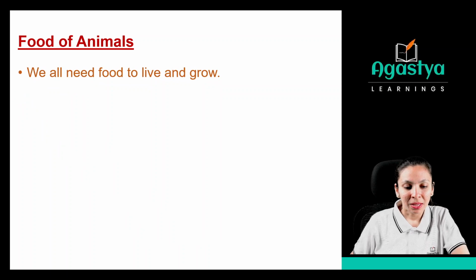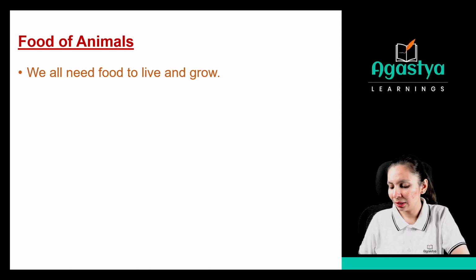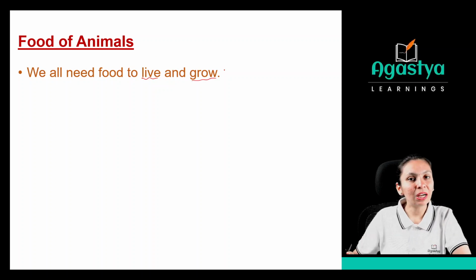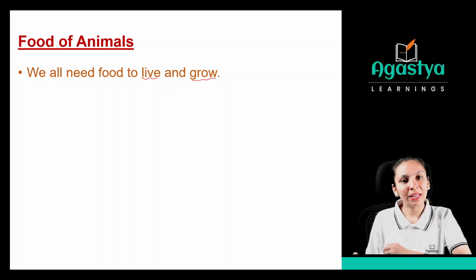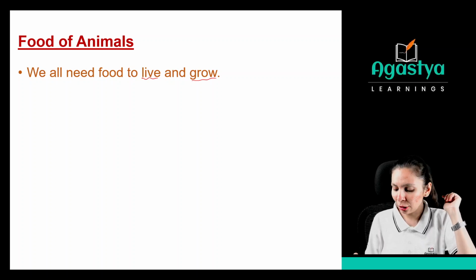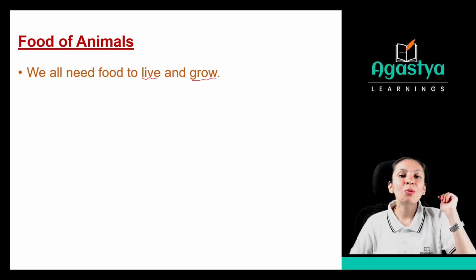So what is the food of animals? See, we all need food to live and grow, right? Without food, we cannot survive. We can survive without food for a few days, but for a long period of time, like 6 months, 1 year, 2 years, we cannot survive. That is why food is the most important thing in our life.